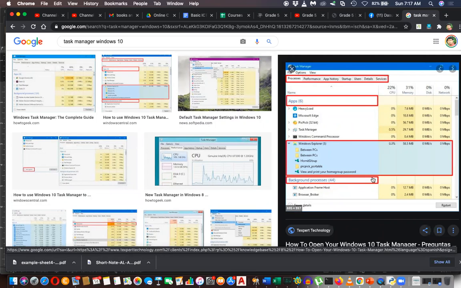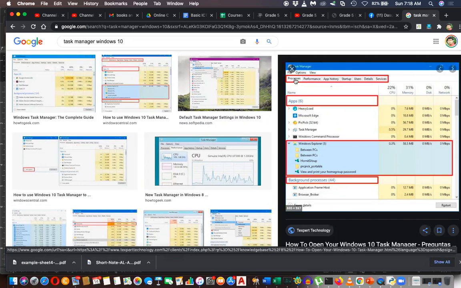This is actually a software that belongs to the operating system. To access this software, you can right click on the taskbar and select task manager. Then you can see this.